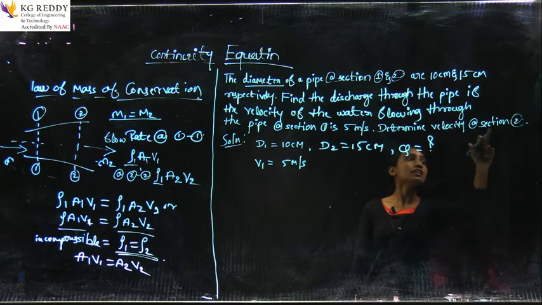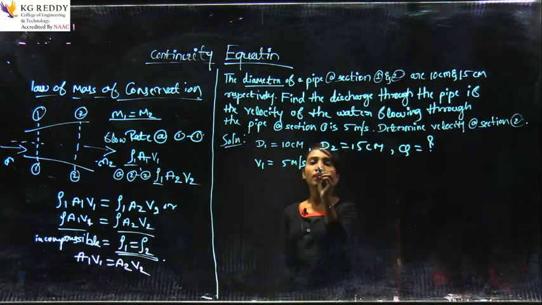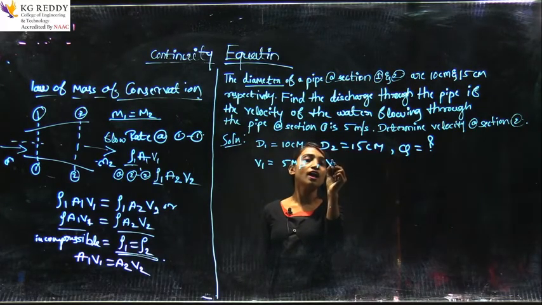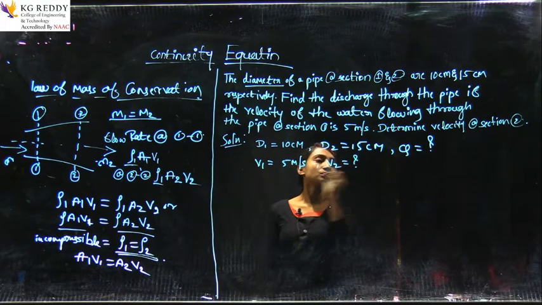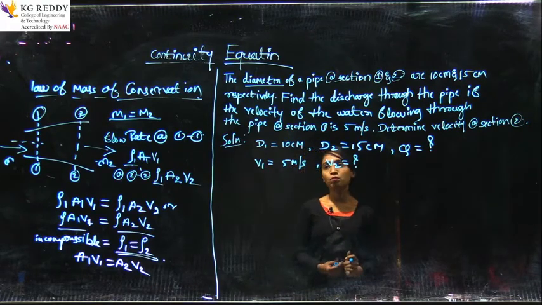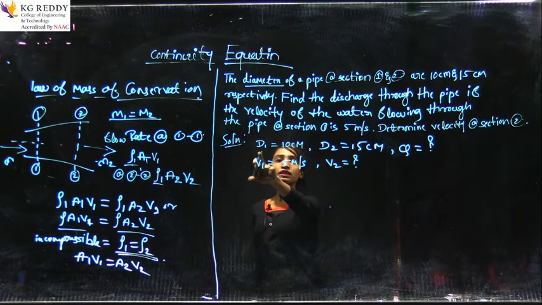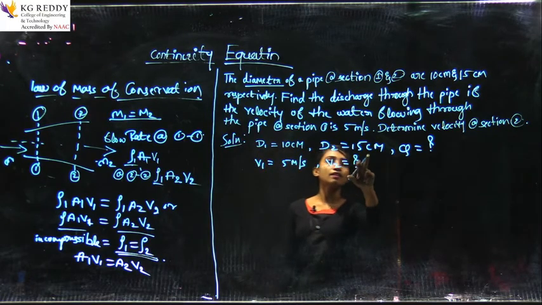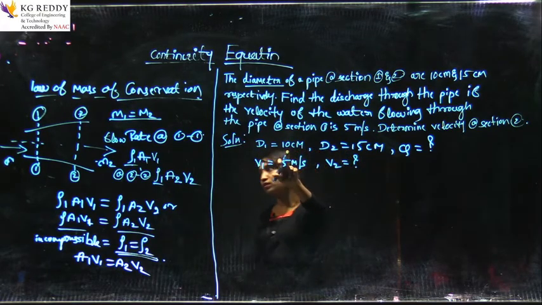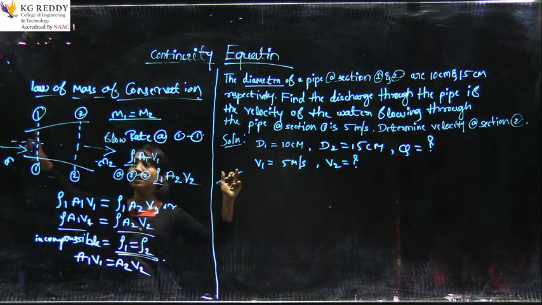Determine the velocity at section 2. They asked for the velocity at section 2. This is the given problem. As you can observe here, D1 is less than D2. It means here it is lower. You can observe that this diameter is the lower one.